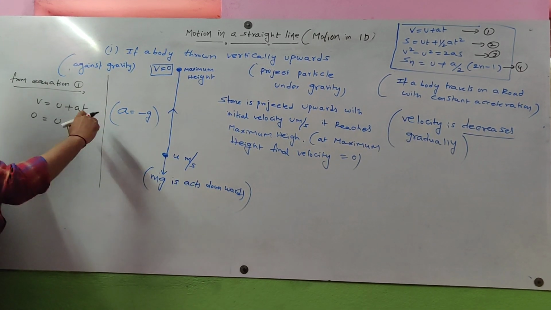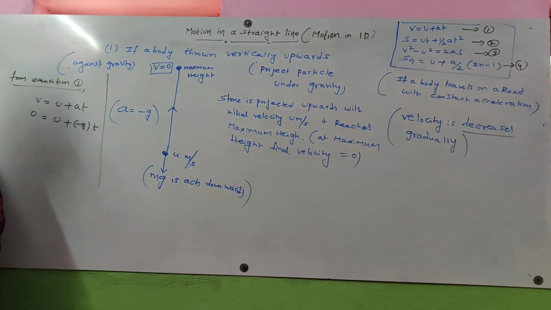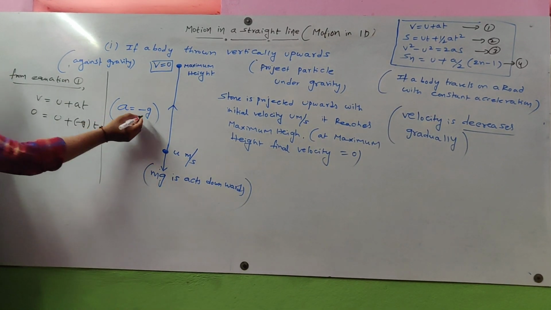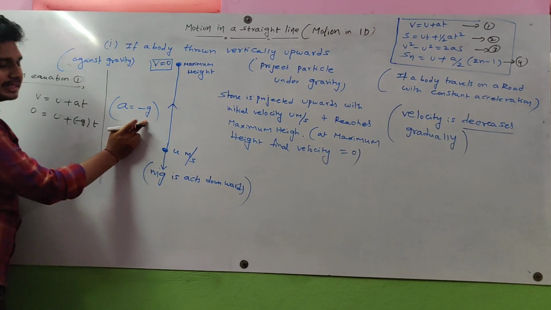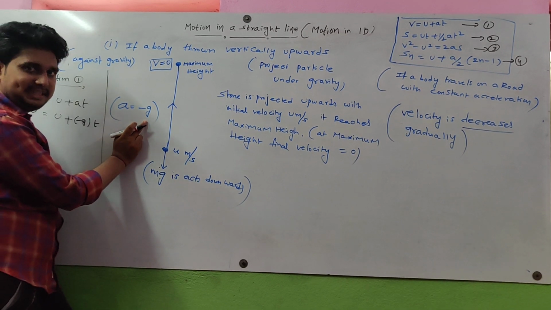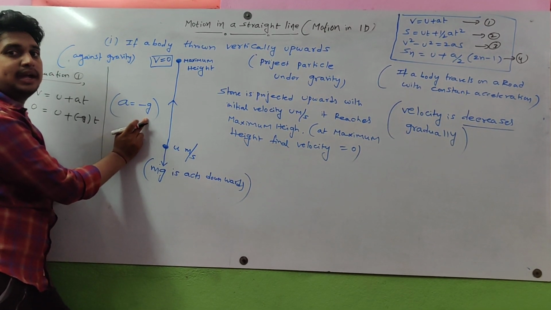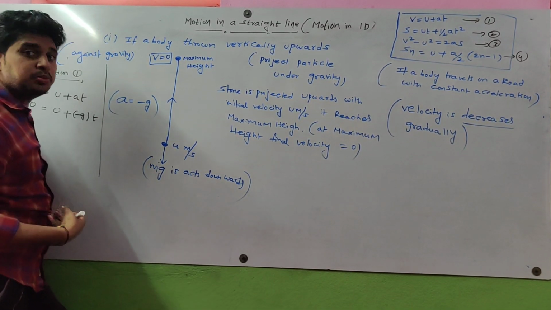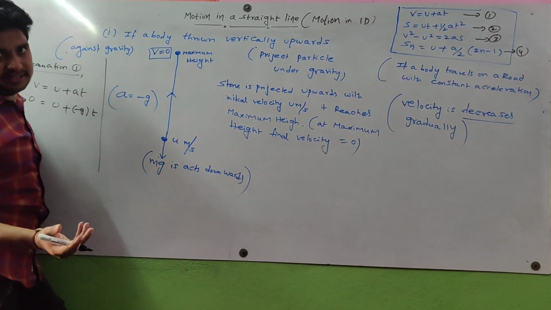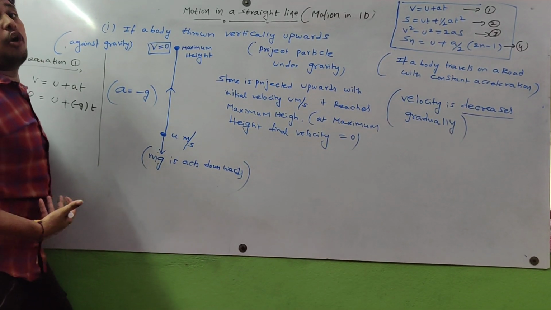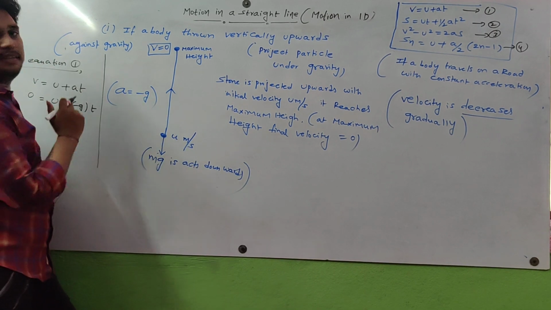That's why we are taking the opposite direction. A is equal to minus g, we consider. What does g mean here? G means acceleration due to gravity. Acceleration means movement due to gravity. How much the body will move, that is called the g value here.